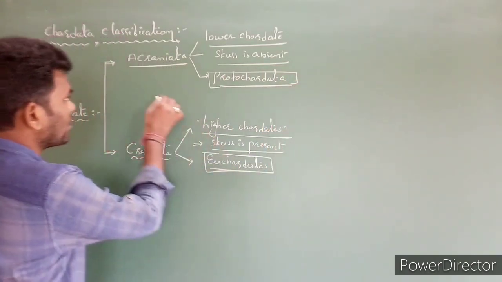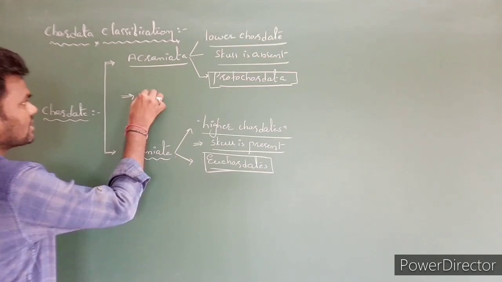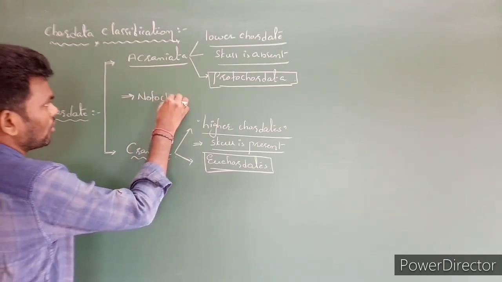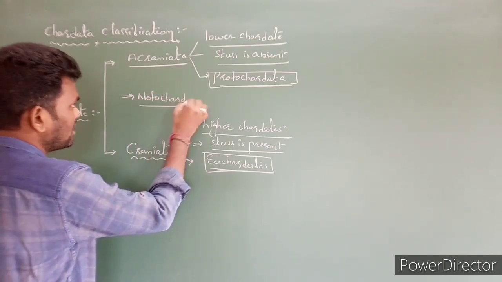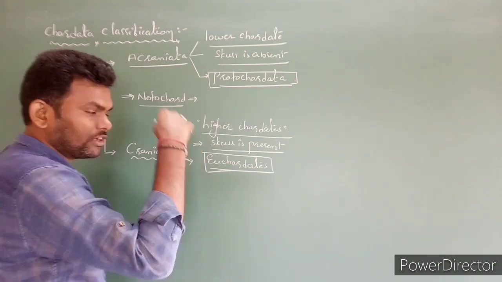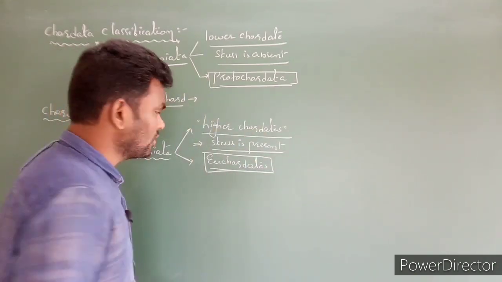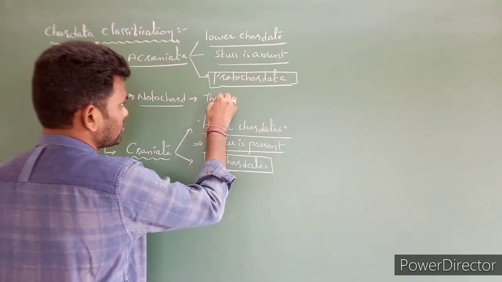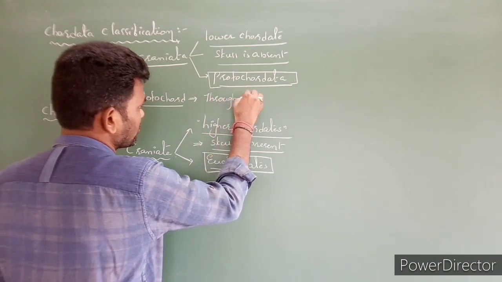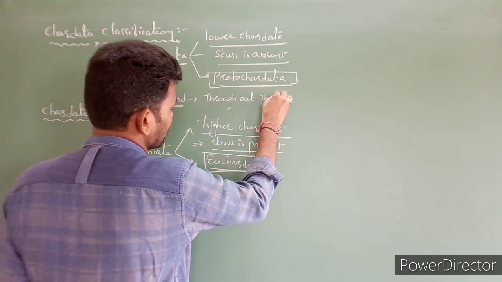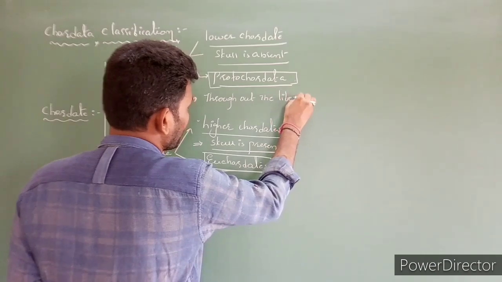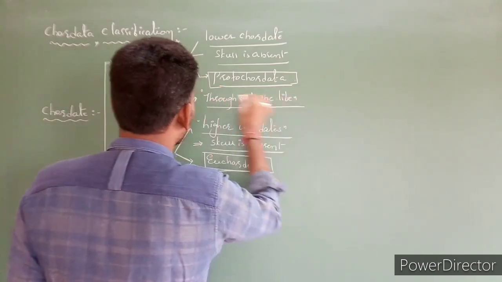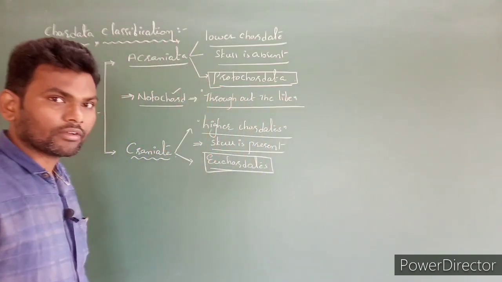What point you have to write here: notochord is present and is not changed into a vertebral column throughout life. Throughout life, only the notochord is present.